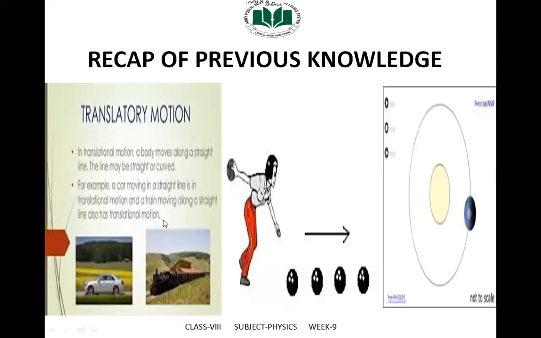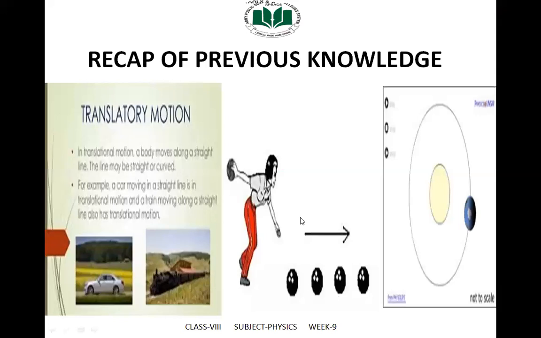The next type of translatory motion is linear motion. Straight line motion of an object or a body is known as linear motion. For example, an aeroplane flying straight in air and an object falling vertically down are examples of linear motion.